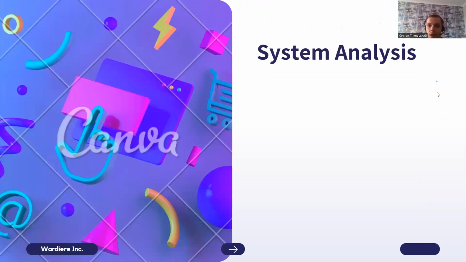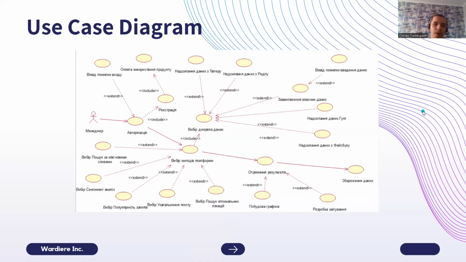So let's now go on to the system analysis. Here's the use case diagram where our manager is authorized or registers in the platform. Then he can choose the method and source of the data. He can also get the results on the screen, save them, build the plots, or make a summary. Also, he could download his own data, so we need to think about how to process it too.